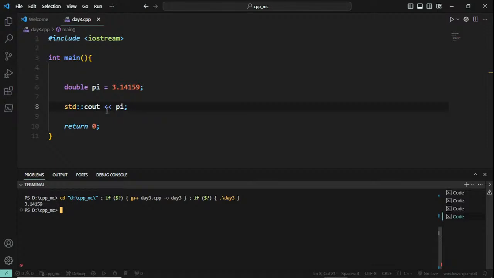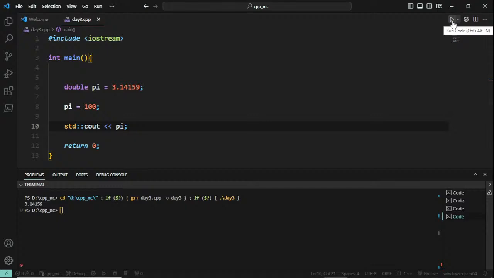The value is 3.14159. We know that a variable can be changed later on by calling its reference name. So pi equal to, I'm going to store it as 100. Now what will be the value of pi? Tell me, guys, in the chat box. If I run this code, what will happen? What will be the value of pi which will be displayed in the console? Post your answers in the chat box.